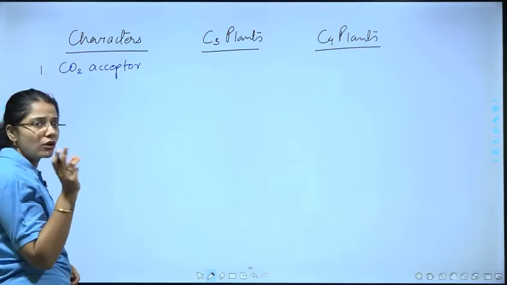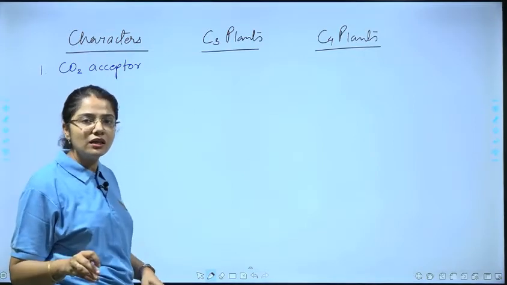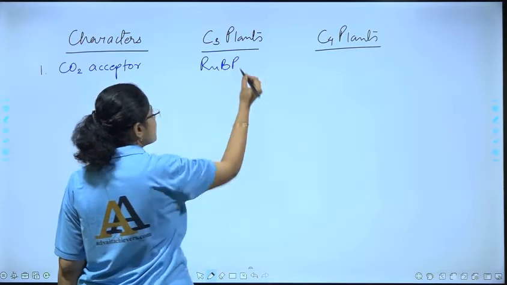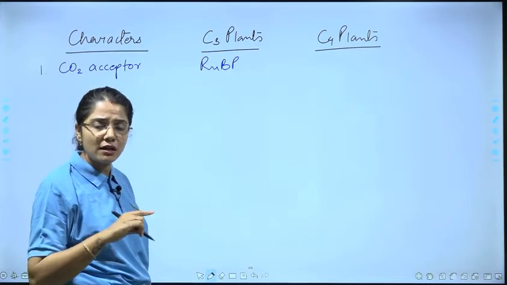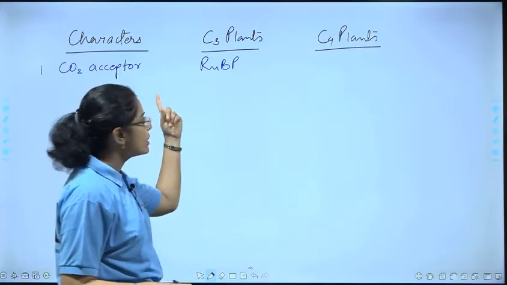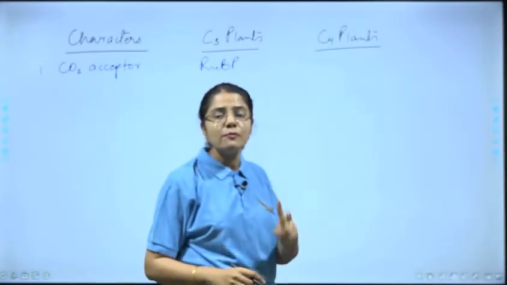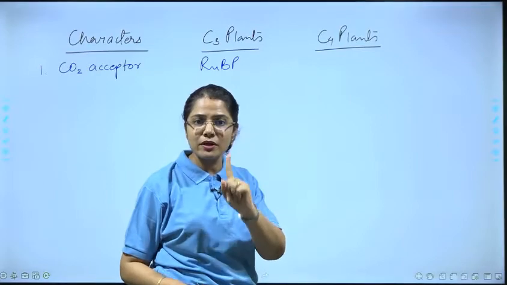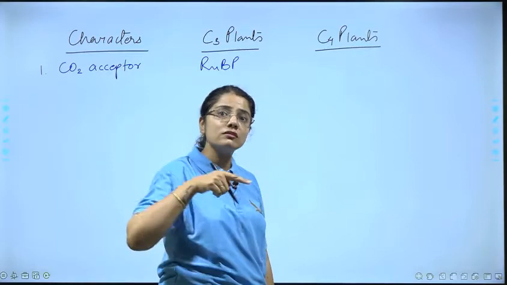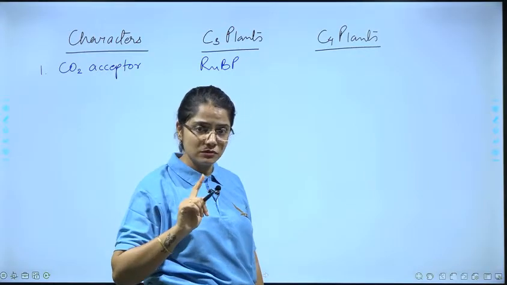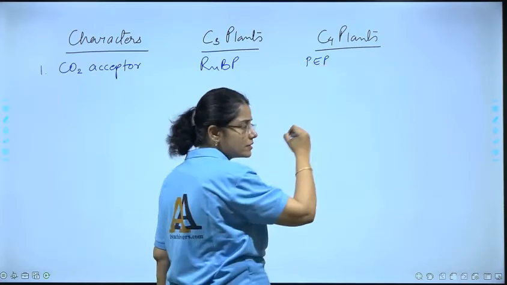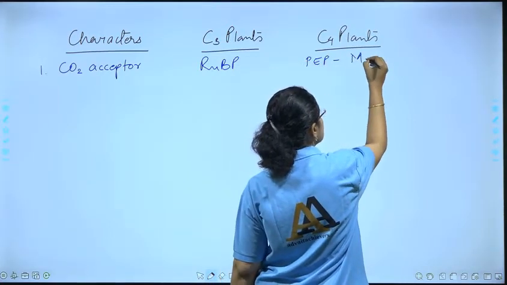Now if we recall the C3 plants, the C3 cycle, we know that it is RuBP, ribulose bisphosphate, the 5-carbon compound, who is going to accept the carbon dioxide. Whereas in case of C4 plants, we have to talk about 2 cells. Remember here, 2 cells, right? In the mesophyll cells, who accepted, and in the bundle sheath cells, if you remember. So it was PEP in case of mesophyll cells.